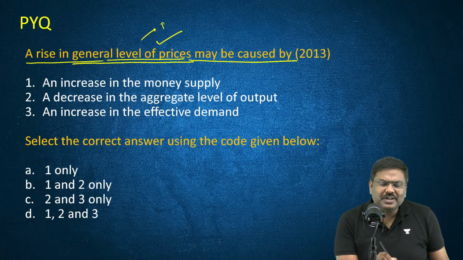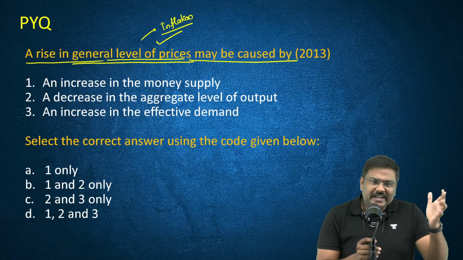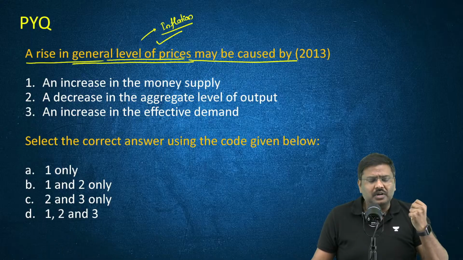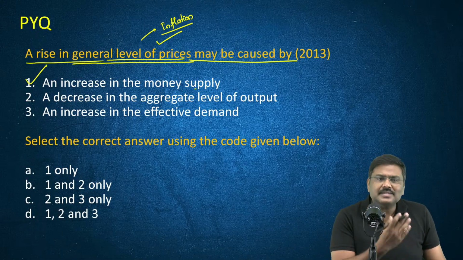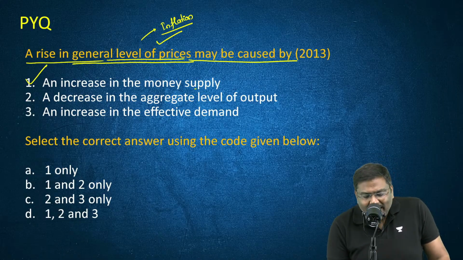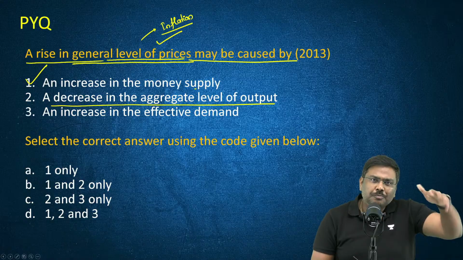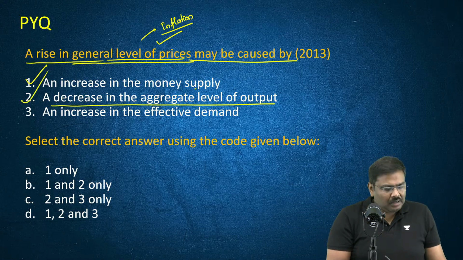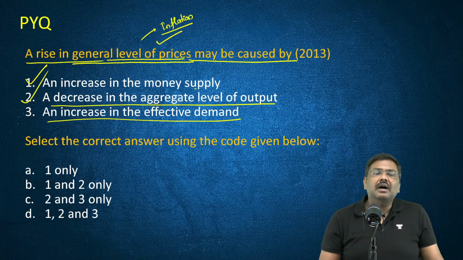Nothing but inflation. Don't simply sit when you read this kind of a statement and say, what is the meaning of it? Inflation is caused because of what? Increased money supply? Yes. Decrease in the aggregate level of output? If the output goes down, can this contribute to inflation? Yes. Right? An increase in the effective demand?